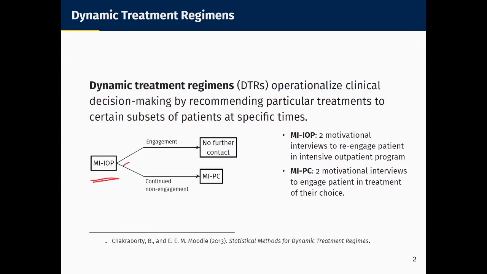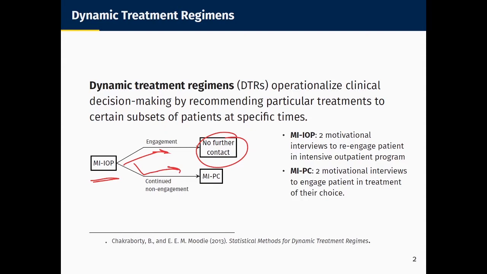Then, if the participant sufficiently engages, according to some pre-specified criteria, the dynamic treatment regimen recommends no further contact for that individual. If the patient does not meet the criteria for sufficient engagement, then the dynamic treatment regimen recommends a second intervention, which is abbreviated MIPC, and this stands for a motivational interview with patient choice. So here the participant is given essentially a second set of phone calls, this time focusing on engaging them in a substance use treatment modality of their choice. So notice that the dynamic treatment regimen makes recommendations for both engagers and continued non-engagers. So it's tailoring subsequent treatment according to this engagement status.